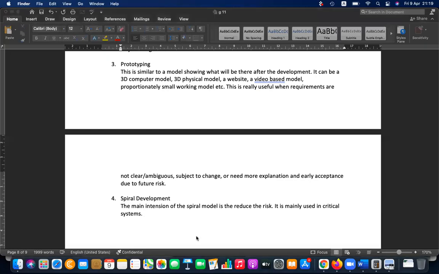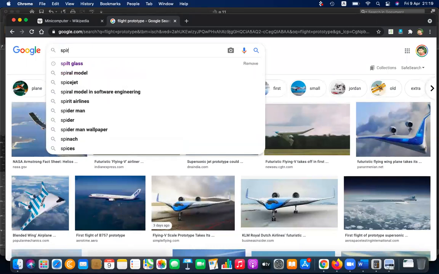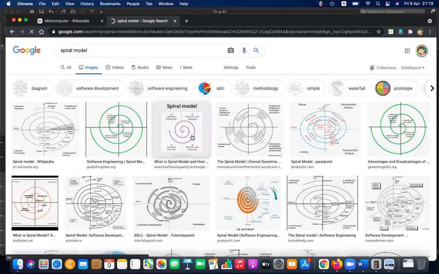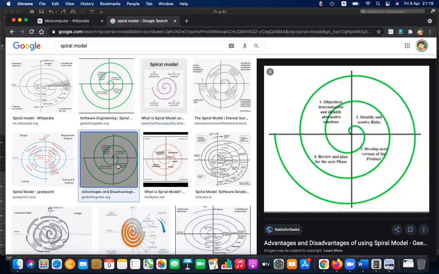Okay, so let me show a draft of this. You can see the spiral model, simple steps. Here: identify objectives, perform risk analysis, review and evaluate, then develop and test. So the main intention, the number one thing, is to identify and remove the risks, nothing else.